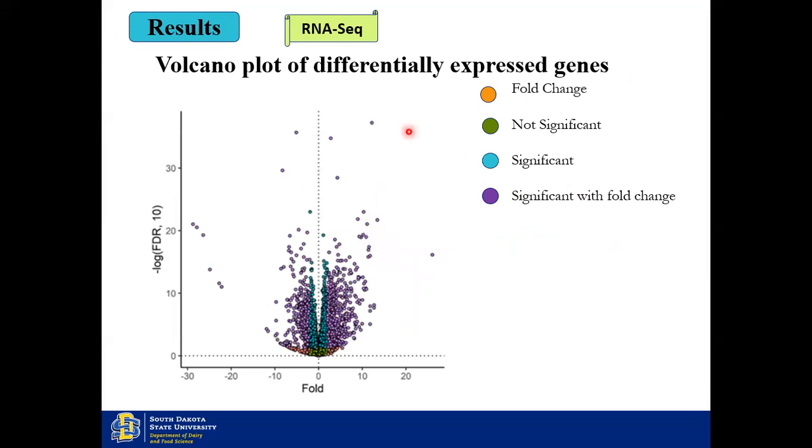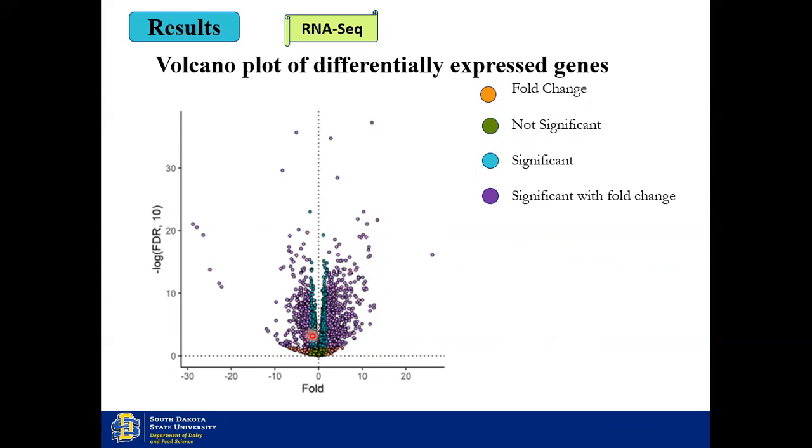So this is a different plotting technique just to see which are the most statistically and biologically significant genes. Here minus log FDR is plotted against the fold change, and there are different patterns as shown. The ones in orange color have a fold change without any statistical significance, whereas the ones in green color are not statistically or biologically significant.